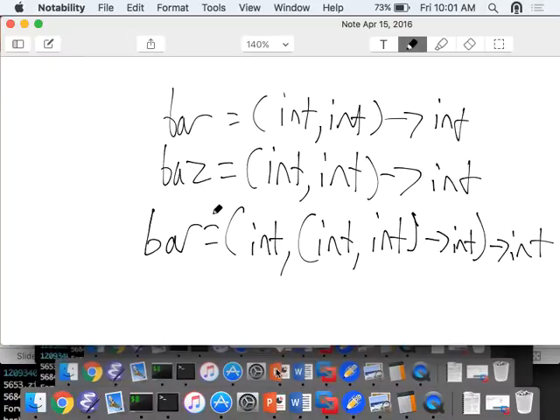So now bar is a function that takes in as its first parameter an integer. As its second parameter, it takes in a function that takes in two integers and returns an integer. And bar itself returns an integer. So the question is, is this a valid type? Yes.